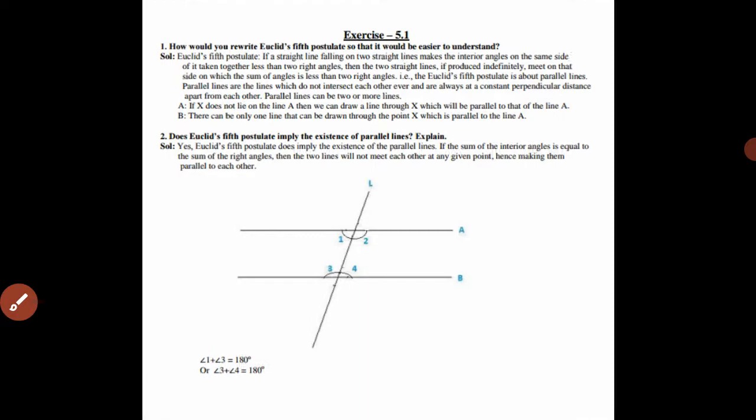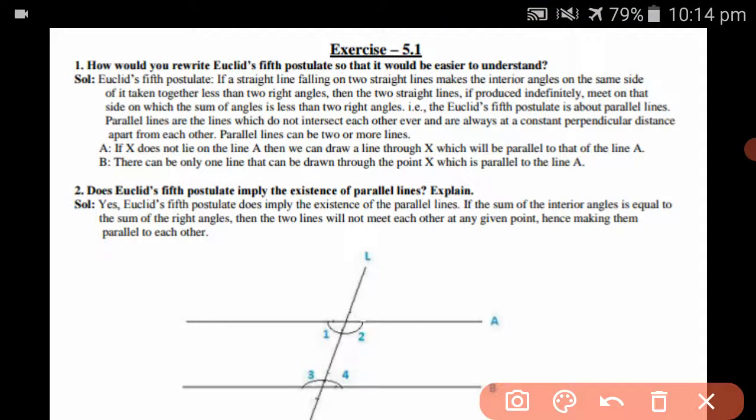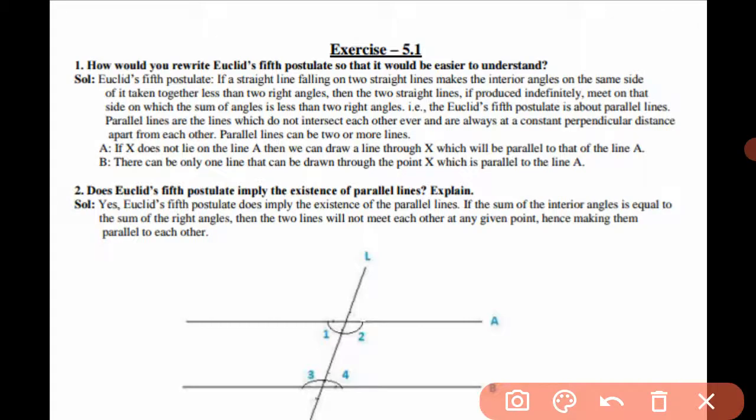Now next is exercise 5.2. In this exercise we are asked how you would rewrite Euclid's fifth postulate so that it would be easier to understand. Euclid's fifth postulate: if a straight line falling on two straight lines makes the interior angles on the same side of it taken together less than two right angles, then the two lines, if produced infinitely, meet on that side on which the sum of the angles is less than two right angles.